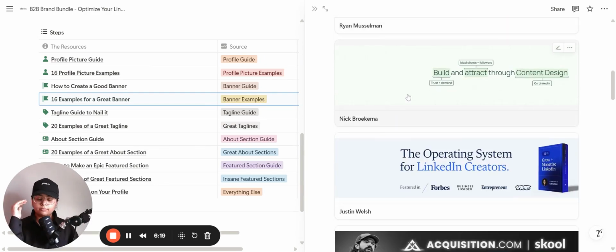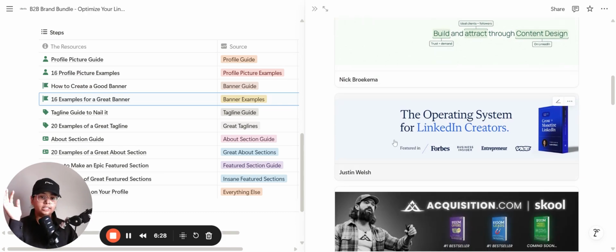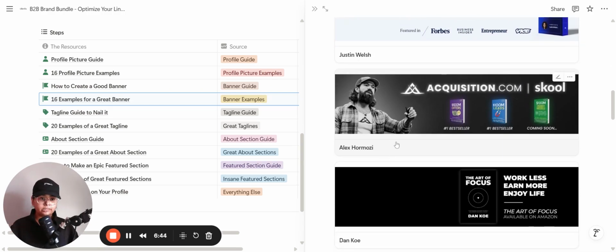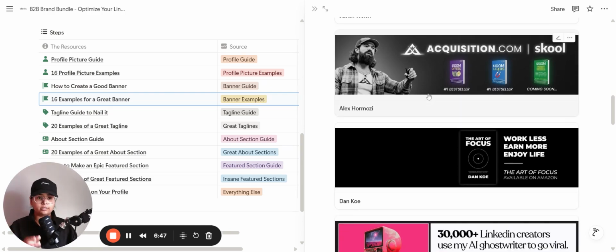Nick Broekema, hands down the number one content designer on LinkedIn, is booked out all year round and charges $80,000. Justin Welsh, the number one creator on LinkedIn, no wonder his banner is the most professional looking one. It feels like this banner cost him thousands of dollars. I don't know, but it looks like that. Alex Hormozi, the best one out there. He has Acquisition.com, so it tells his portfolio, the books he has, and the call to action.